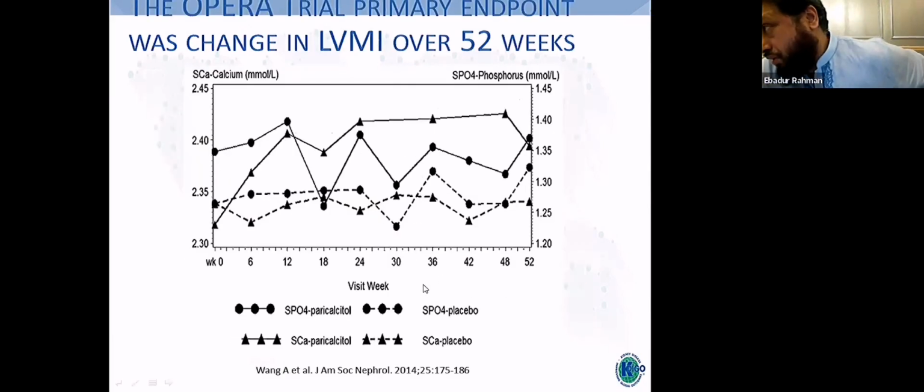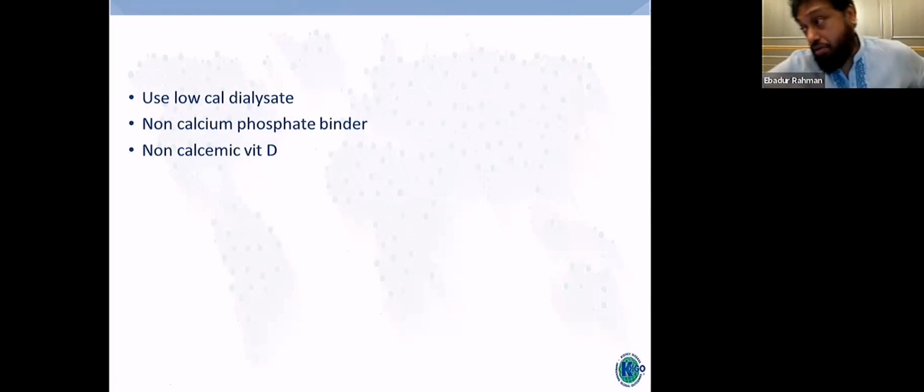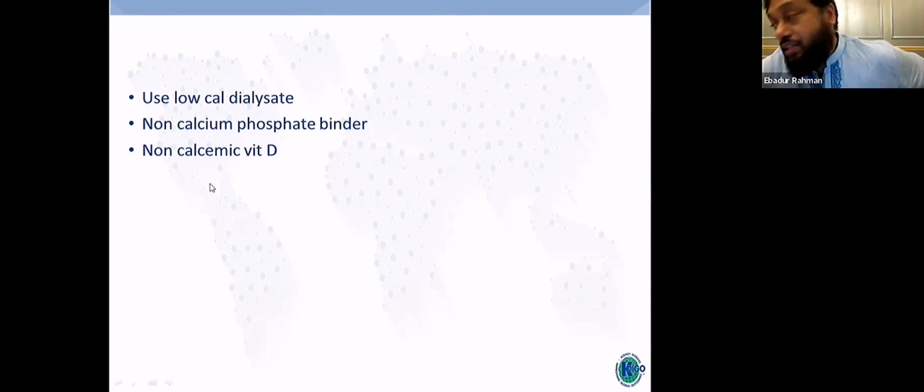The advantage of this one is, if you see the OPERA trial, the trial result actually showed a reduction of left ventricular mass index over 52 weeks if you use paricalcitol. So our recommendation is to use low calcium dialysate, which is now not available in our country, a non-calcium phosphate binder like Sevelamer or lanthanum, and non-calcemic vitamin D like paricalcitol. We have, I think, Uniplar available here, and in Saudi Arabia we had Zemplar.